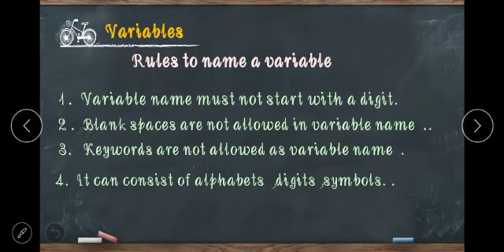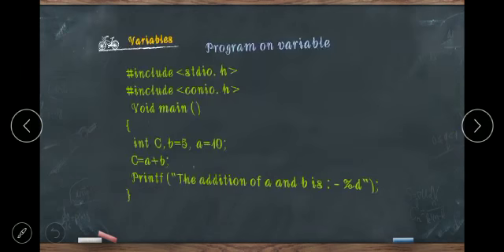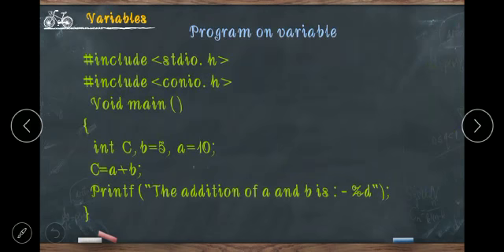Here are the rules to name a variable. A variable name must not start with a digit. Blank spaces are not allowed in a variable name. Keywords are also not allowed as a variable name. It can consist only of alphabets and digits. Right, here is a small example for variables.